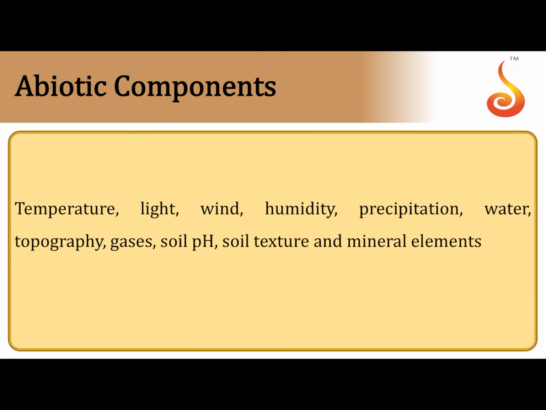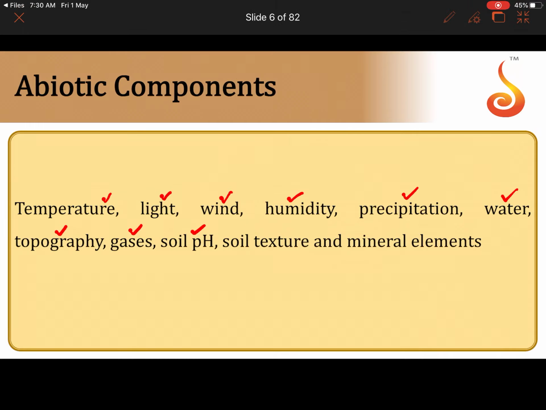Some of the abiotic components, we have also discussed this in the chapter Organisms and Population. You have temperature, light, wind, humidity, precipitation or rainfall, and then water, which is one of the most important aspects, topography of the landscape, and then you have the dissolved gases, and then pH of the soil, which is very, very important in the distribution of vegetation. Then you have soil texture and how much minerals the soil contains, that is the mineral elements present in the soil or the water for that matter.